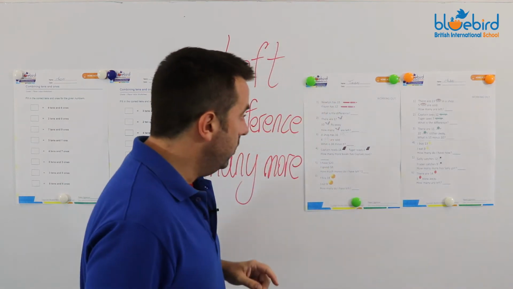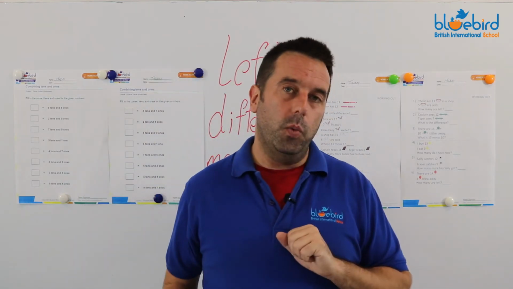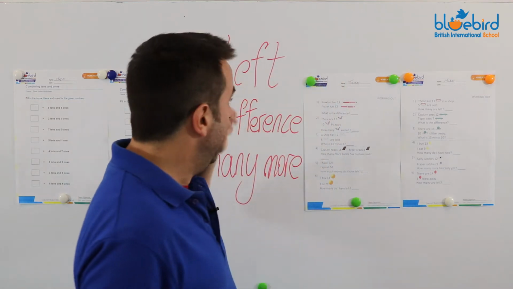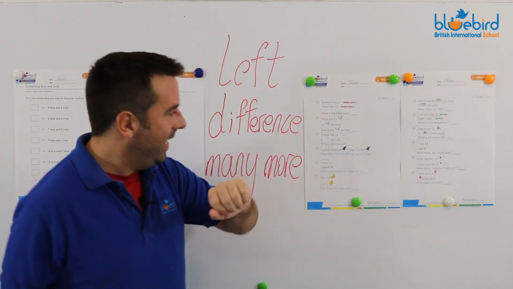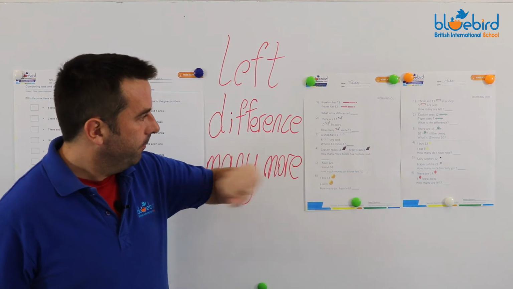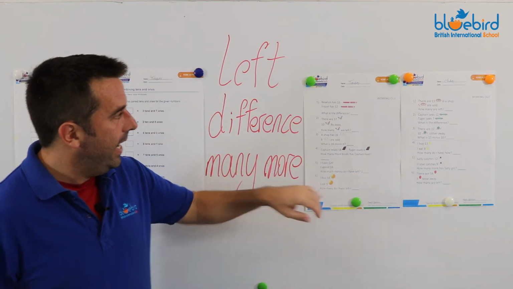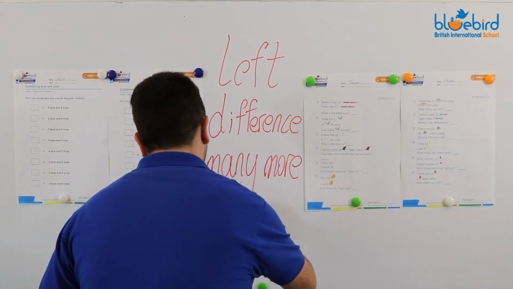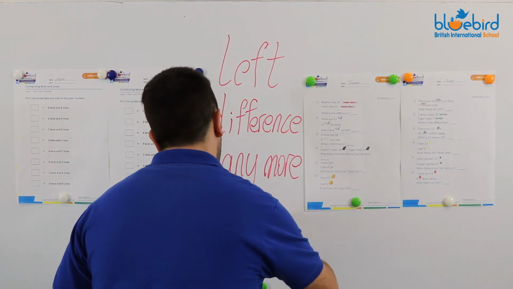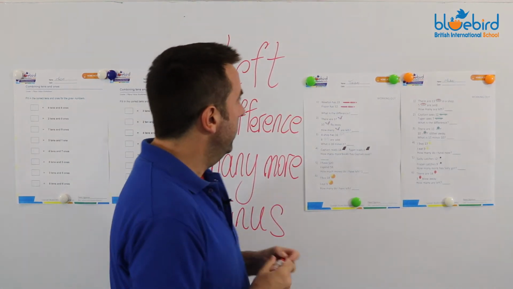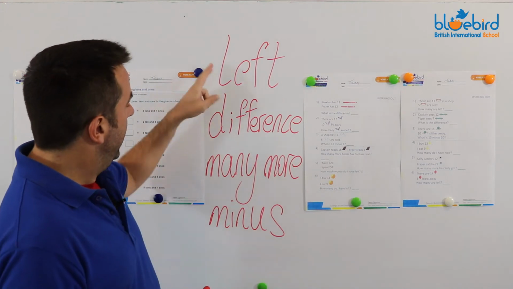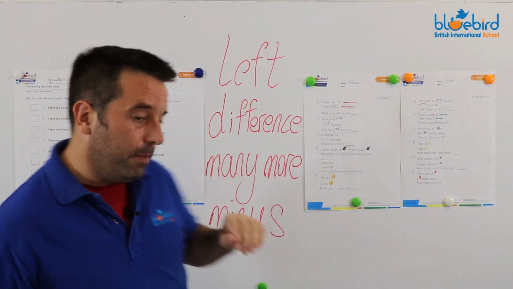Okay, there we go. Another word that will do it: left. How many left? How many more? And of course, minus. So these: left, difference, how many more, and minus.